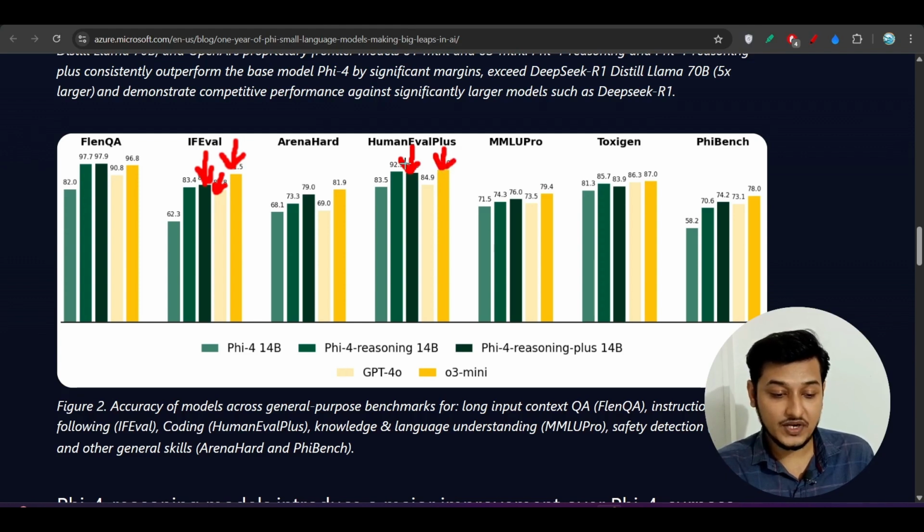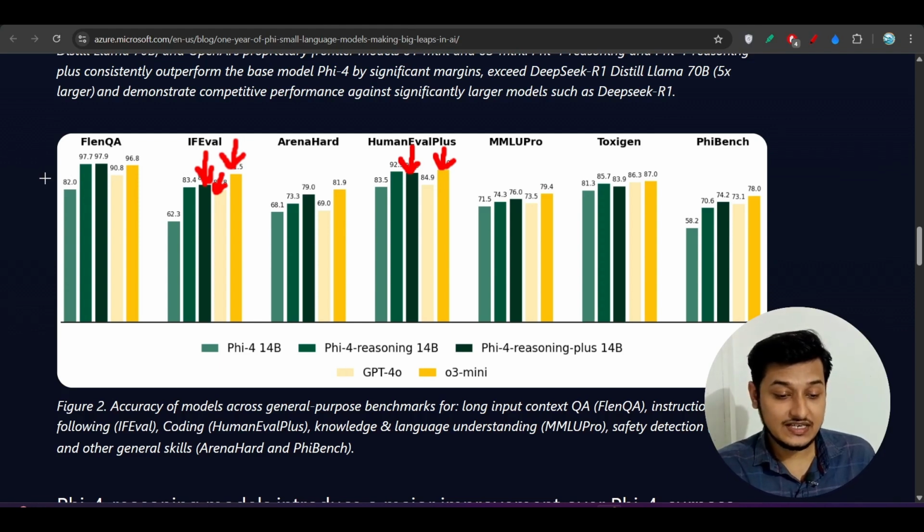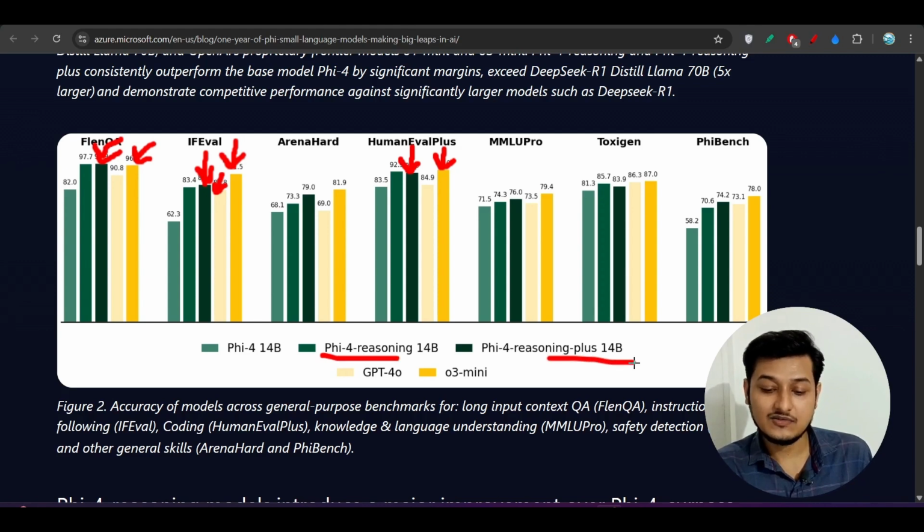We know that OpenAI O3 mini is not a free model, right? But here you see that if you want to get the advantage of OpenAI O3 mini, or get the same answer like OpenAI O3 mini, then you can use this Phi-4 reasoning plus model, and it is a 14 billion model. Its size is very small. You can easily install it on your laptop or desktop.